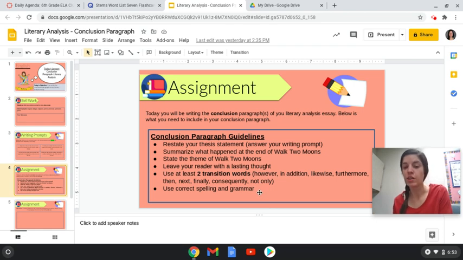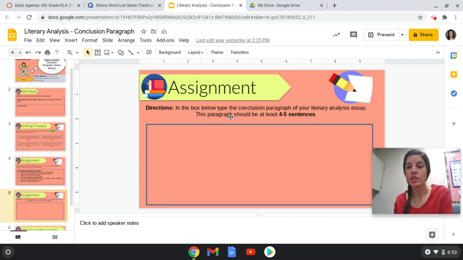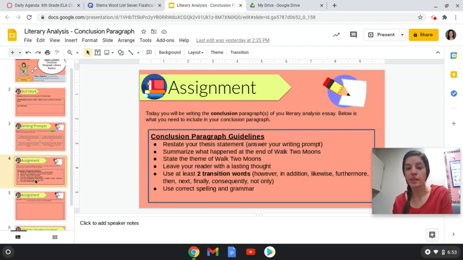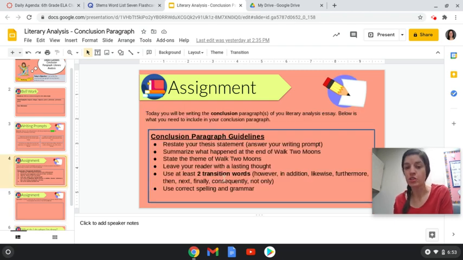And then finally, like always, make sure you're using correct spelling and grammar. The easiest way to do this is to read over your writing a couple times or read it out loud. Sometimes that helps me figure out, oh, that doesn't sound right, or oh, that word's spelled incorrectly. All right, and then the last thing, this is where you're actually going to be typing your conclusion paragraph. And make sure it's at least 4 to 5 sentences, okay? And again, make sure you followed this guideline. If you're like, oh, I only have 3 sentences, I don't know what else to say, go back to this slide and make sure you have included all of these things, okay?